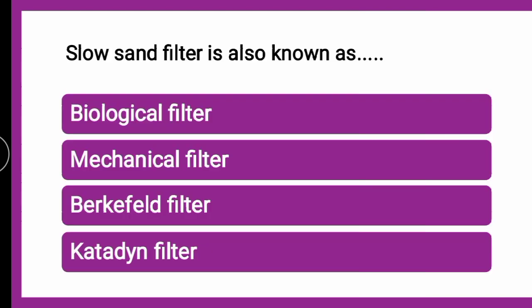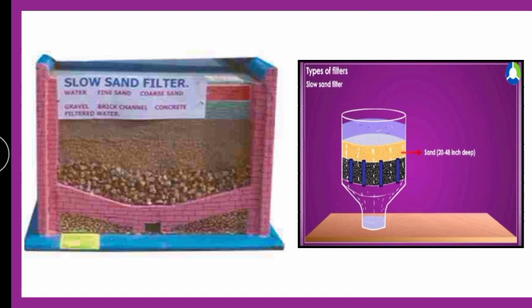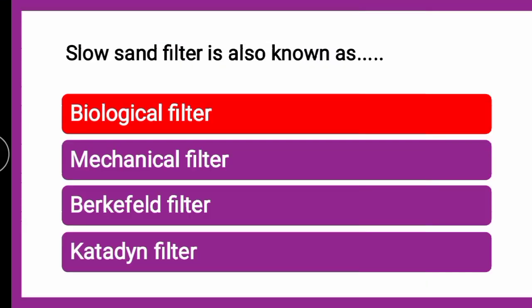Next question is, slow sand filter is also known as dash. Whether it is known as biological filter, mechanical filter, Berkefeld filter or Katadyn filter, the correct answer is, it is biological filter. Slow sand filter is also known as biological filter, the explanation of which we just now discussed. The biological layer of algae which is formed is responsible for the filtration and it is called the heart of slow sand filtration. So this biological filter is also known as slow sand filter.